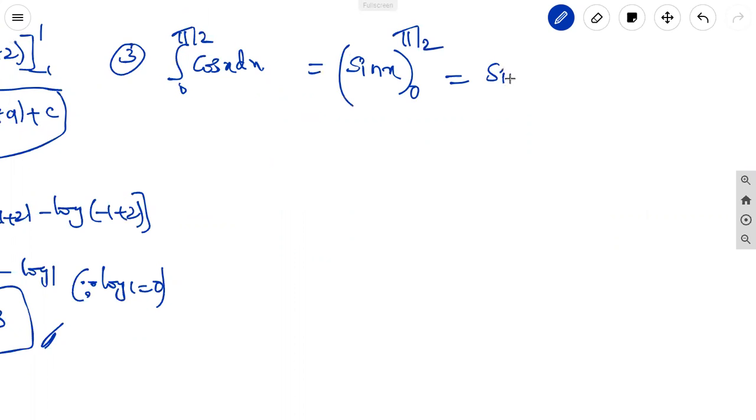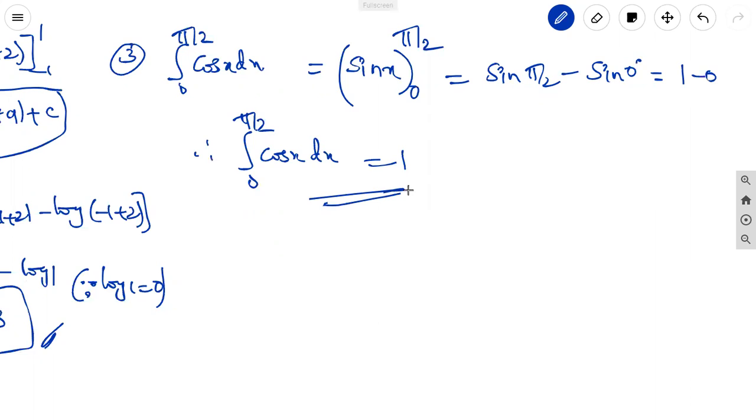Upper limit is pi by 2, sin of pi by 2, minus lower limit 0, sin 0. Sin pi by 2 value is 1, sin 0 value is 0. Therefore, integral 0 to pi by 2 cos x dx is equal to 1 only. Answer. Next, fourth problem.